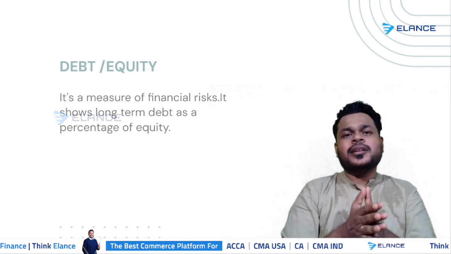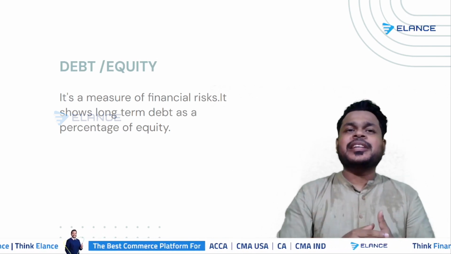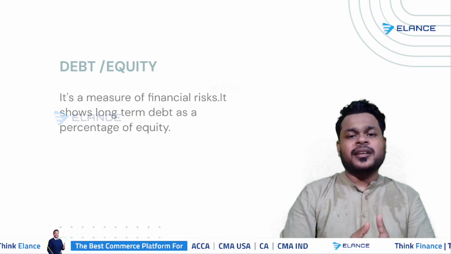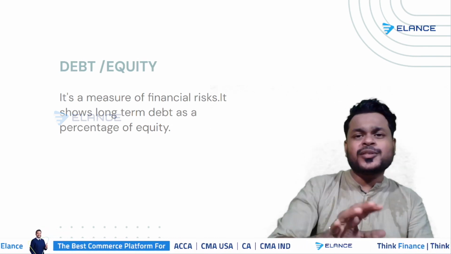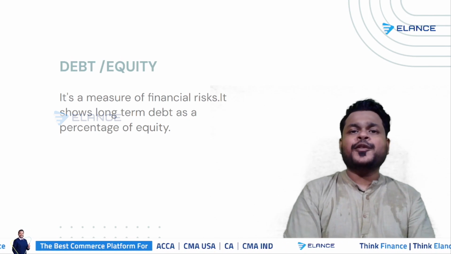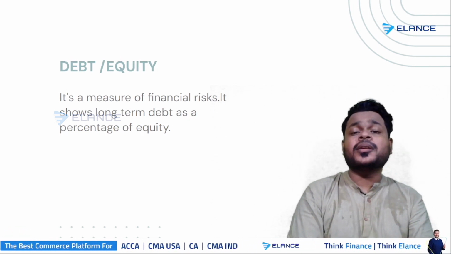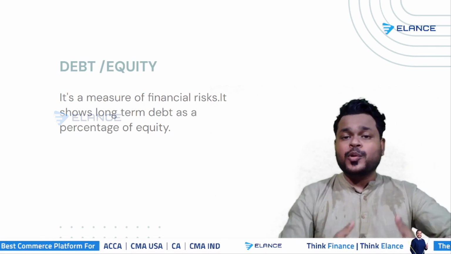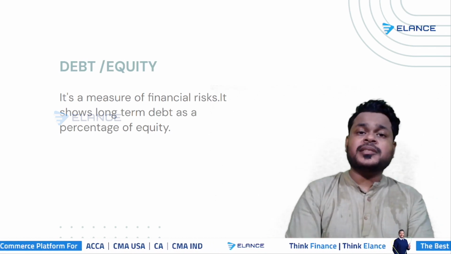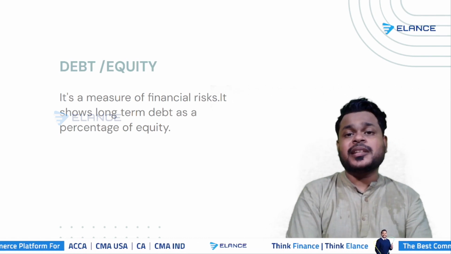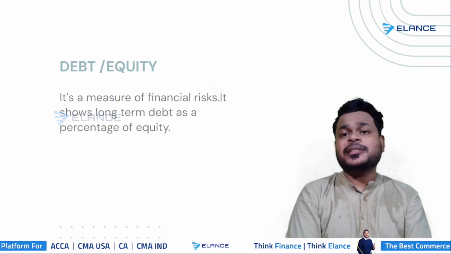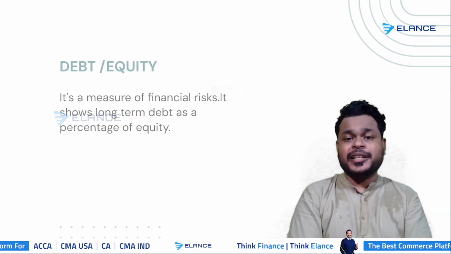Whenever the gearing is increasing, we can say that high gearing brings in high financial risk, but it is not always the case. If you have more non-current assets in comparison to your non-current liabilities, we can say that we have more assets to keep as security for our non-current liabilities.